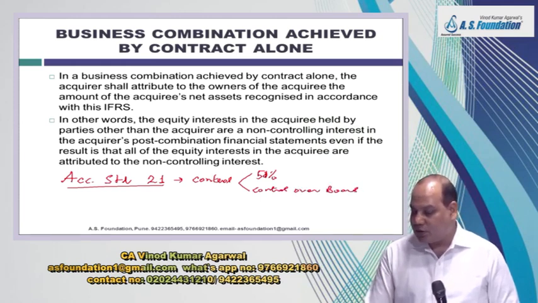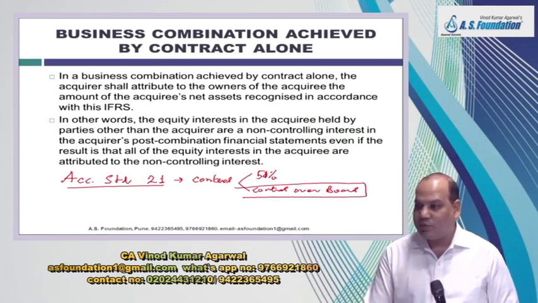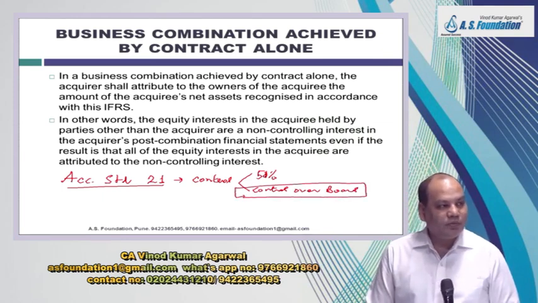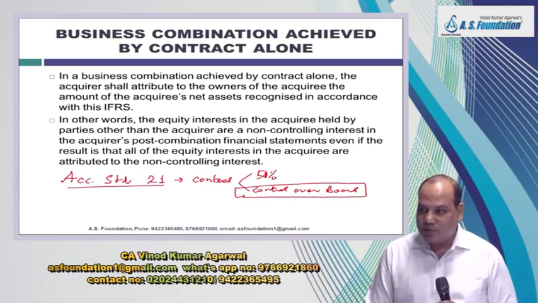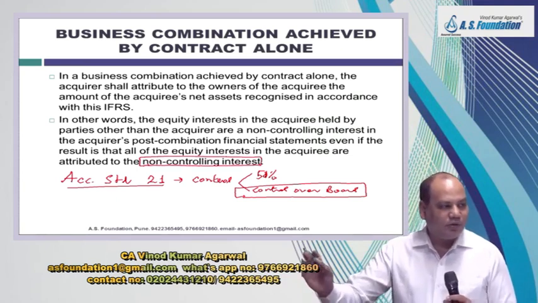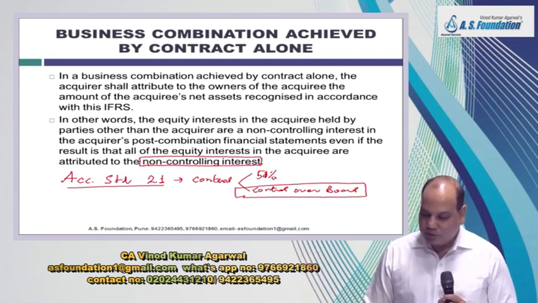So it is possible in some case you have only control over the board, but you don't have the share. Then while preparing consolidated financial statement, the non-controlling interest will be given entire net asset of the subsidiary. Okay.